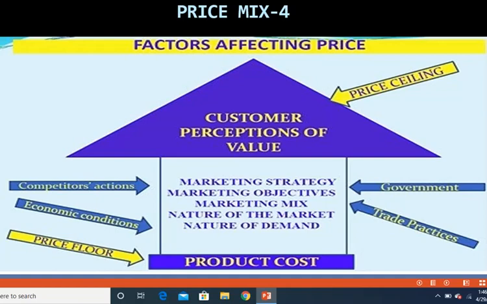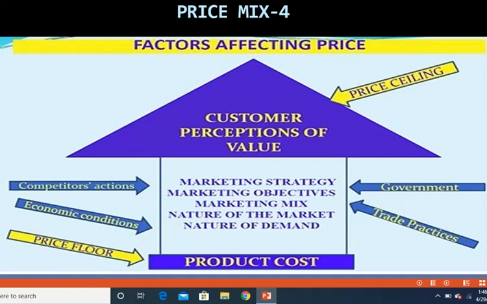Trade practices also impact your strategy, your objectives, and the demand for your product. So therefore, you can see at the bottom you have a product cost, and with respect to the product cost you are going to fix the minimum price or the floor price, and on the top you see the ceiling price, which is the maximum price, and with the help of the maximum price you are going to determine what the customer is going to think about your product in terms of value, and this price cannot be fixed above that of your competitor's price, and if at all you do price it, you will be taking a lot of risk.